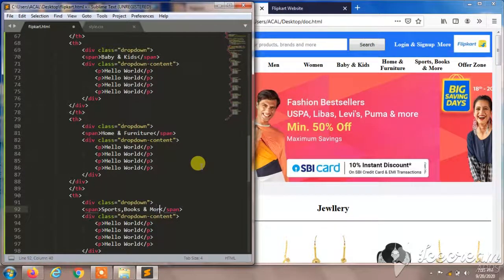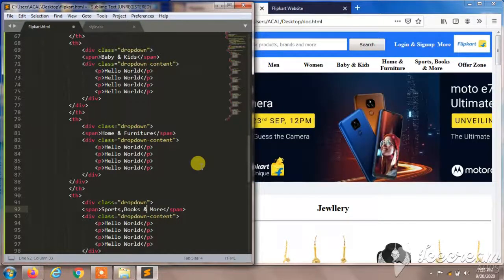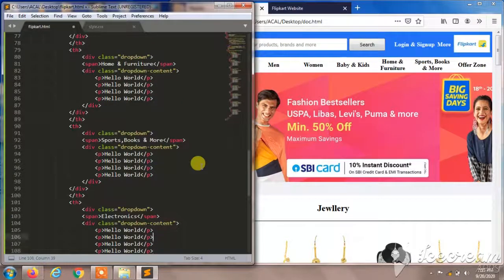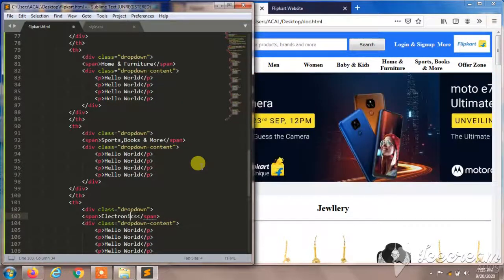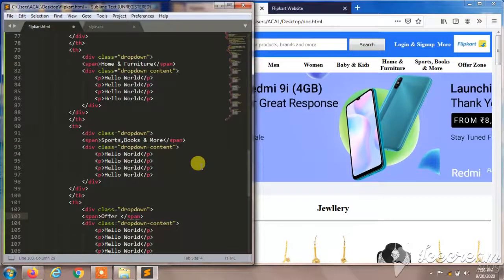And the last one will be offer zone. So I'll change this to offer zone.